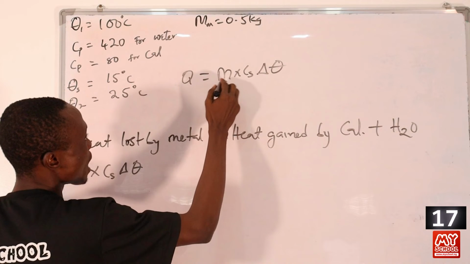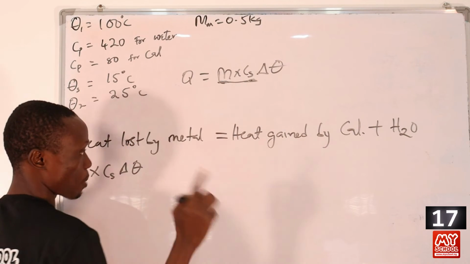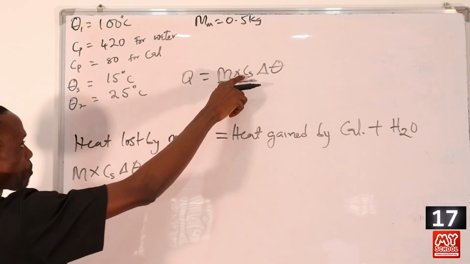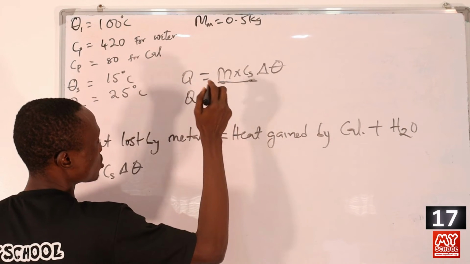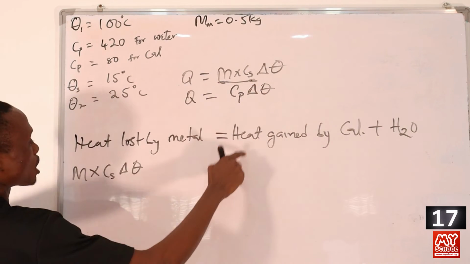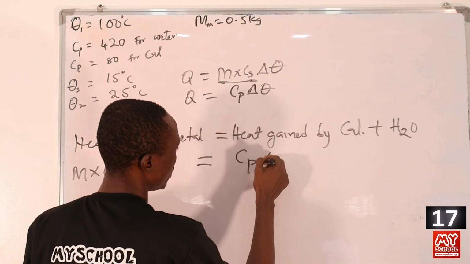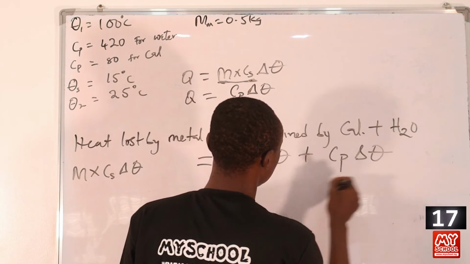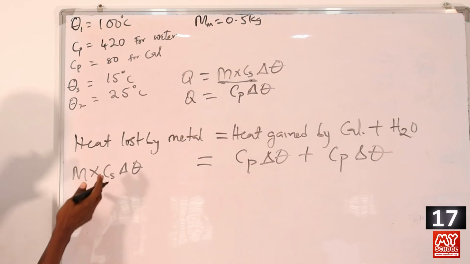But remember that mass times specific heat capacity is equal to heat capacity. For the calorimeter and water, the specific heat capacity and the mass are not given, but the heat capacity is given. So the quantity of heat is equal to heat capacity times change in temperature, and that is what we are going to be using here. So this will be equal to Cp times change in temperature, plus Cp times change in temperature. This stands for that of the calorimeter, and this stands for that of water. So let's substitute the values that are given to us.